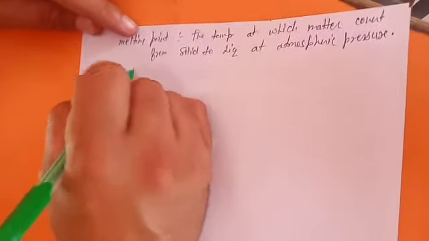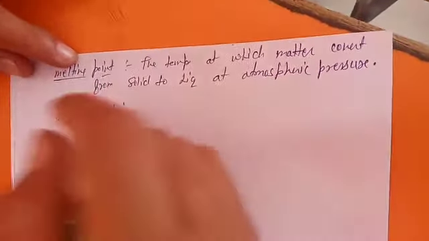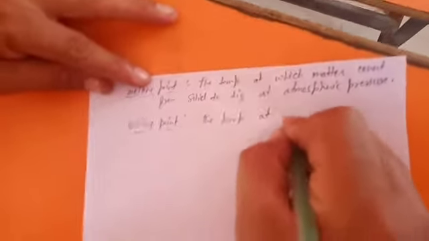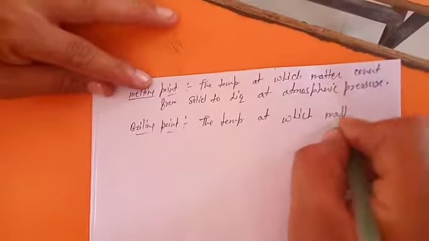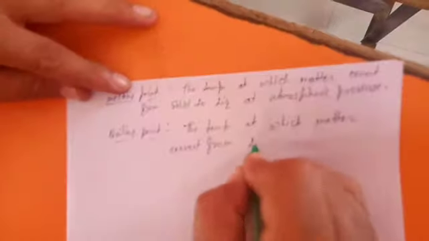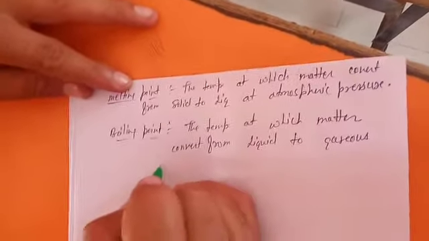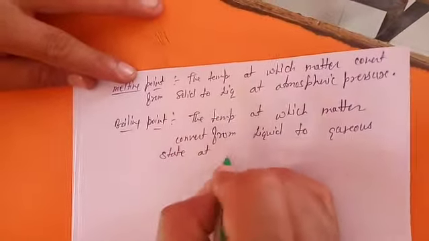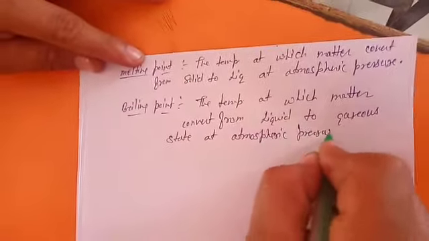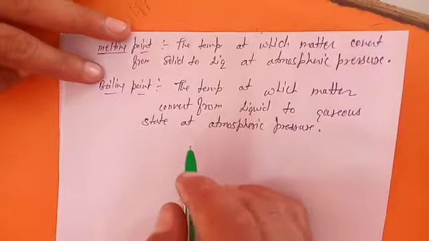And if you have to define the boiling point, the boiling point will be the temperature at which matter converts from liquid to gaseous state at atmospheric pressure. I am again telling you that 0 degrees Celsius and 100 degrees Celsius are actually the melting and boiling points for water.